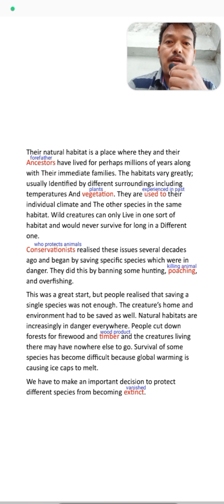They started saving these species by banning hunting, poaching, and overfishing.